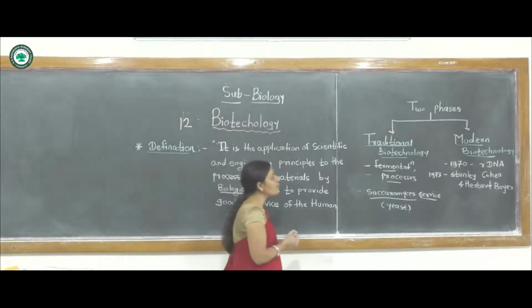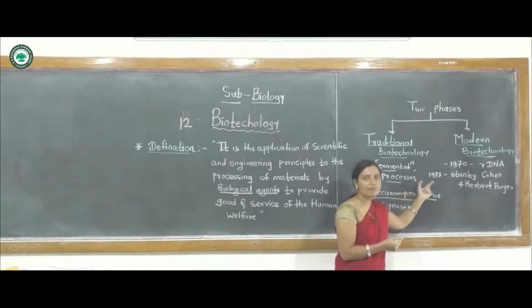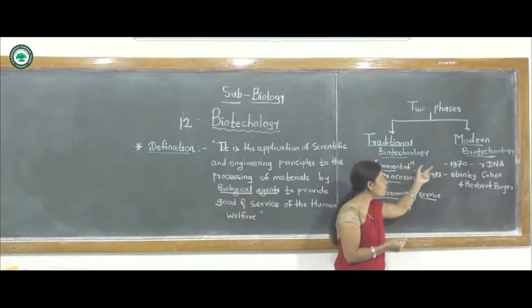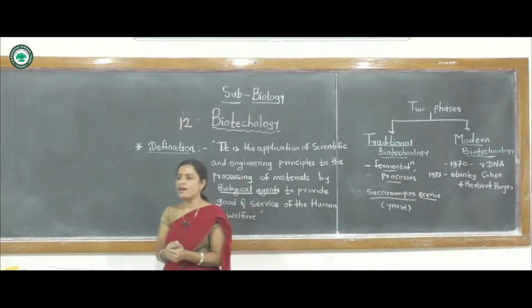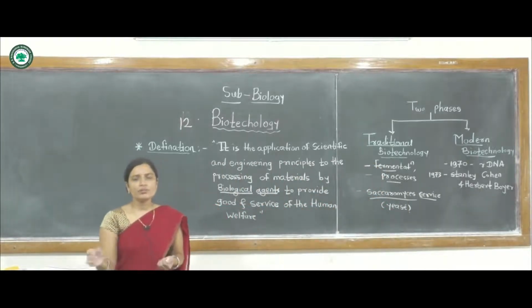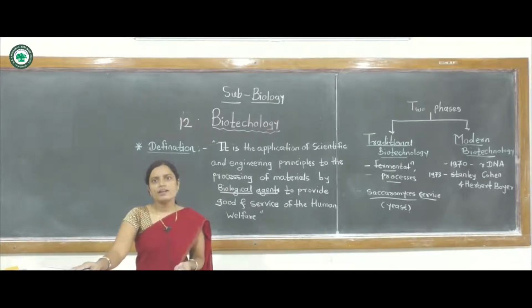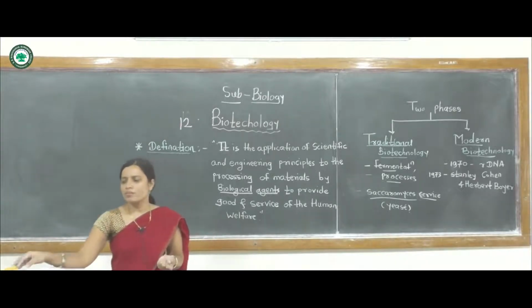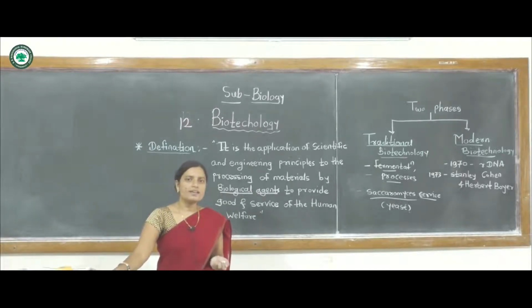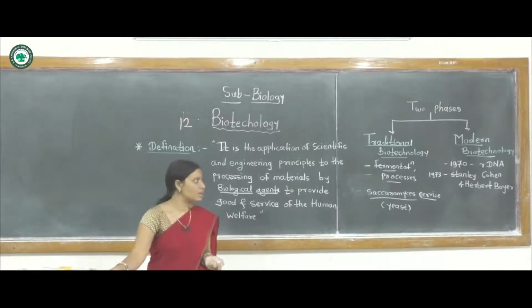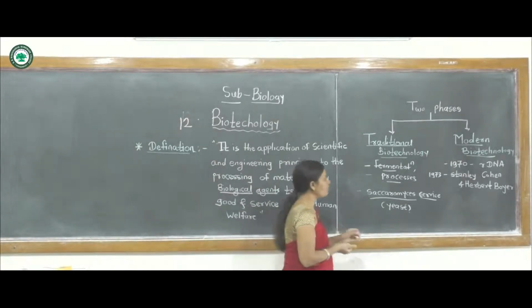Another branch is modern biotechnology. Modern biotechnology involves manipulation of genes, meaning rDNA technology, or engineering techniques used with microorganisms. Recombinant DNA technology is used in modern biotechnology.